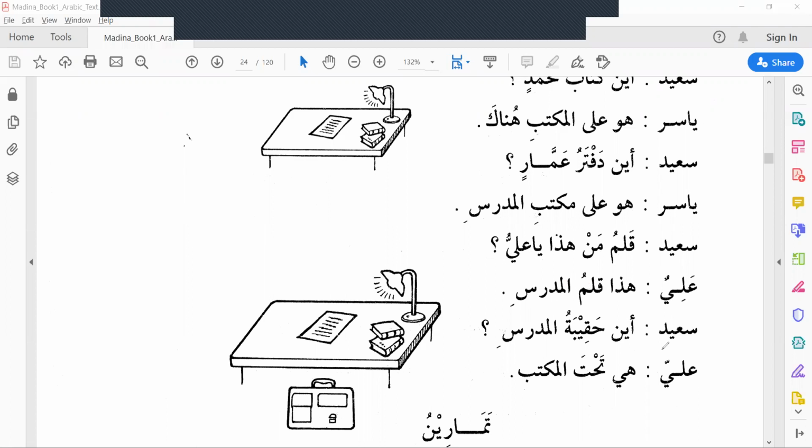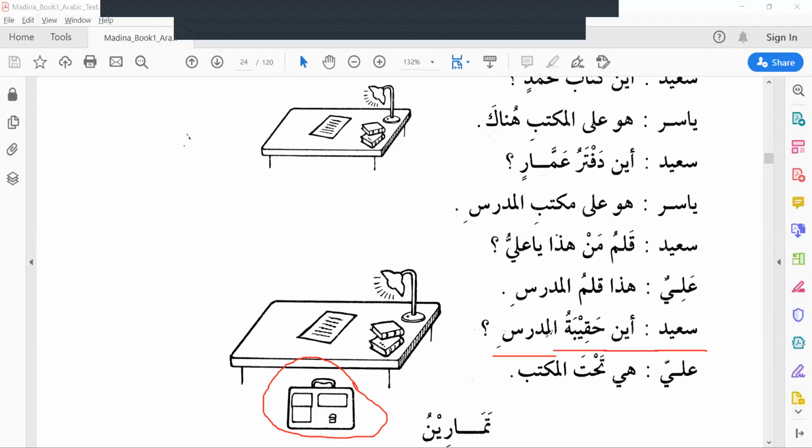Then Sa'id asked, Aina haqibatul mudarrisi? Haqiba means bag, briefcase. Aina haqibatul mudarrisi?